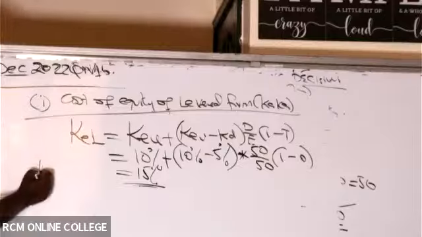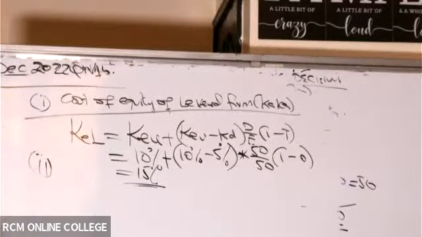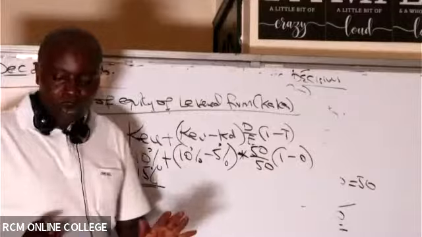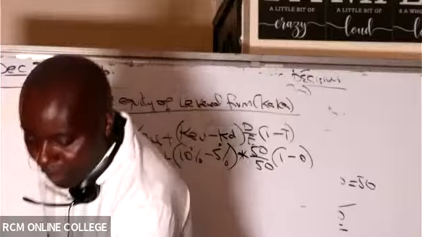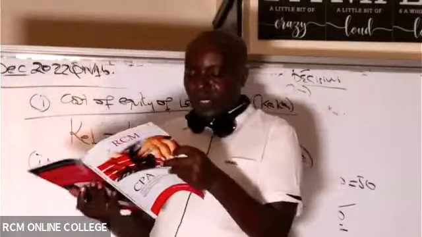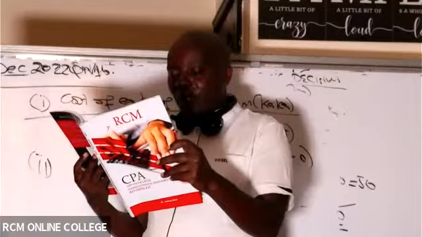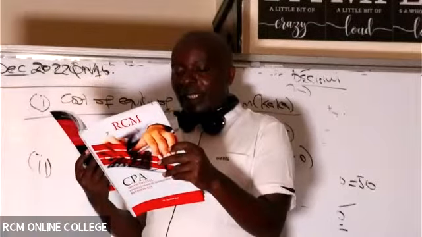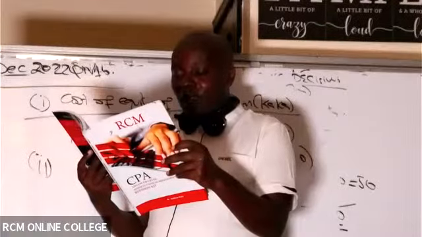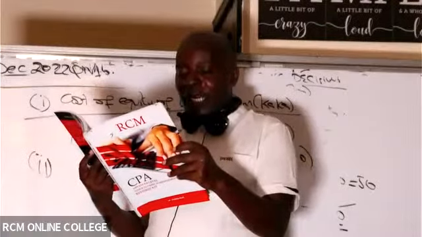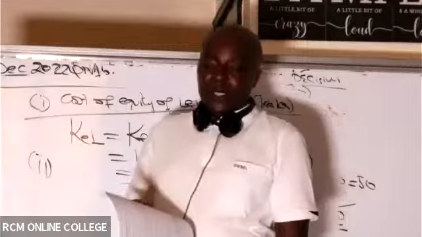So then we go to Roman 2. Roman 1 is done, so now we go to Roman 2. What are they telling us there? They want us to comment on the equilibrium position on the value of both firms, and hence show that the capital structure will have no effect on both the value of the firms and the WACC. This is very easy.